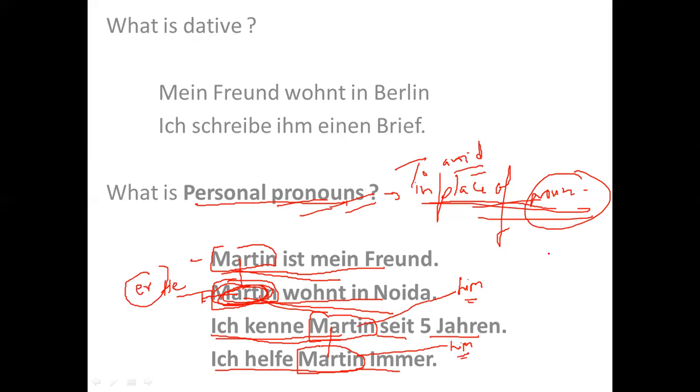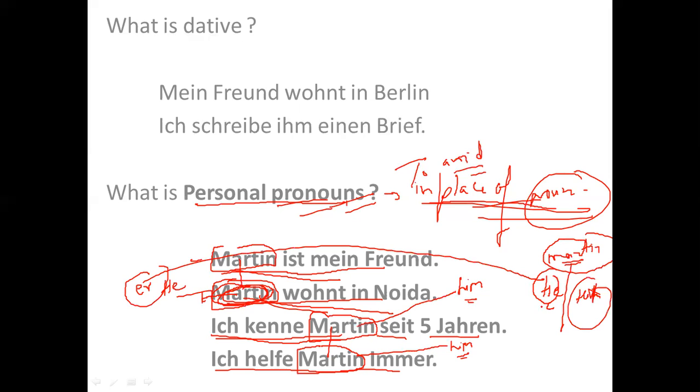So Martin, I can use as he, or I can also use as him. So both are personal pronouns. He and him, both are personal pronouns, right? If I say he, it is subject. If I say him, it is an object, right?